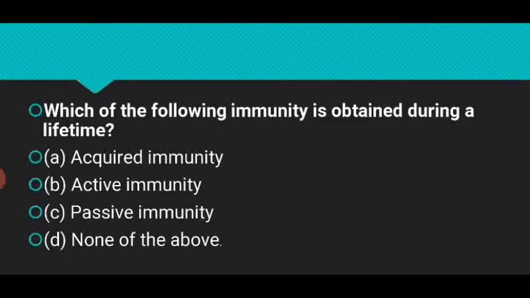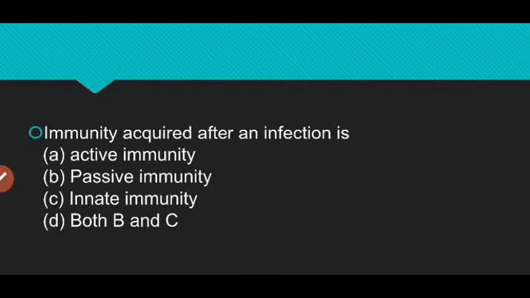First question: which of the following immunity is obtained during a lifetime? We learned that acquired immunity or adaptive immunity is what we develop during our lifetime. So here our right answer is acquired immunity. Next question: immunity acquired after an infection is? It is active immunity, because when the microbes enter our body, it produces the antibody to fight those microbes.